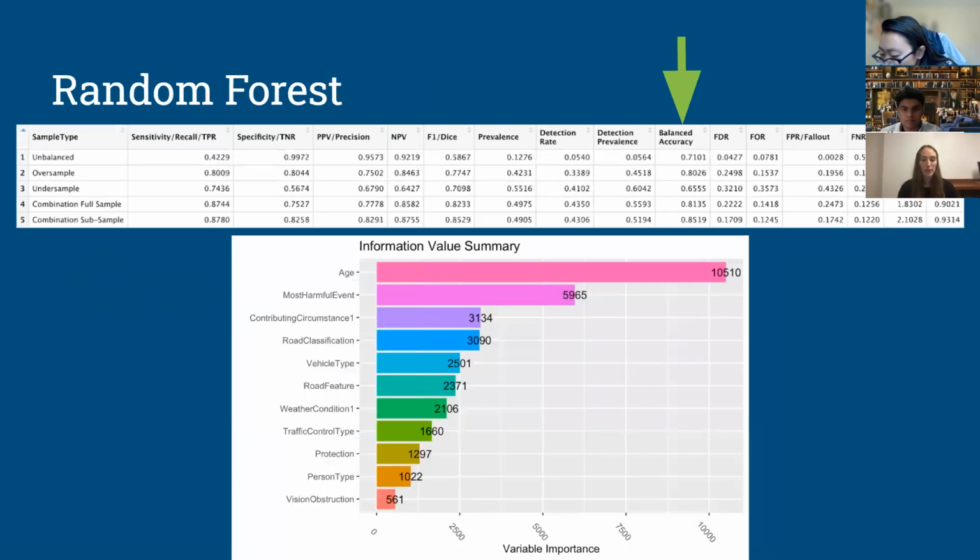We also fitted random forest models to our data to try and see if we could find a predictive model that would give us better accuracy. We went through some of the same steps of creating data sets that were oversampled, undersampled, and a combination of both so that we could work with balanced data.